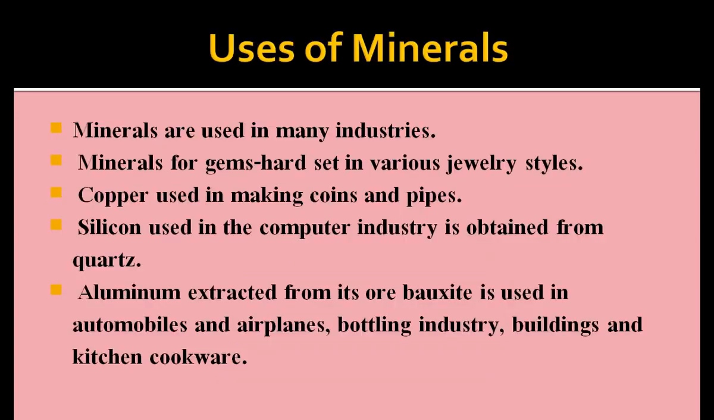Now, uses of minerals. Friends, these minerals are very useful for us. They are used in many industries, and hard minerals like gems, stones, and diamonds are used in jewelry, and copper is used in everything from making coins to pipes. Silicon is used in the computer industry, and aluminium, which is extracted from bauxite, is used in automobiles, airplanes, bottling industries, buildings, and kitchen cookware because it is very light in weight. So in this way, these minerals are very useful to us.